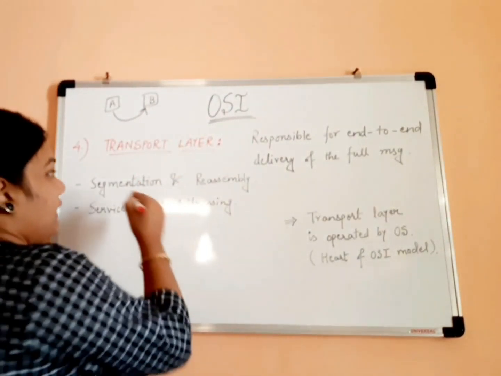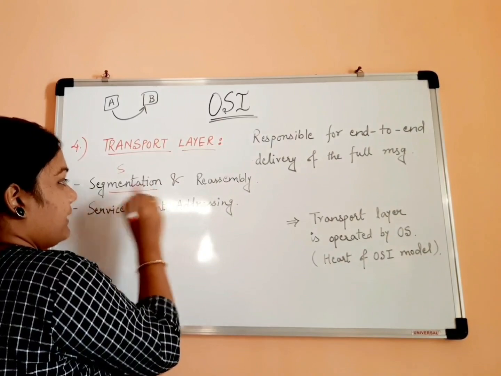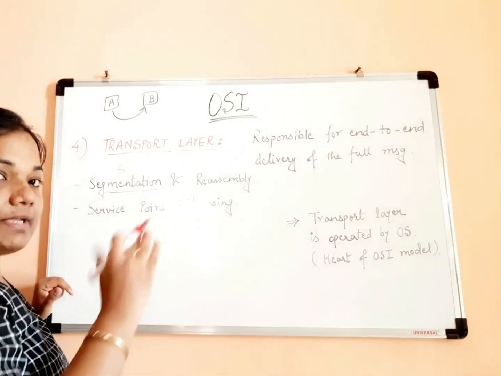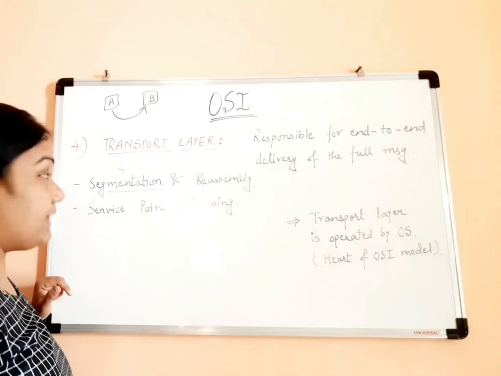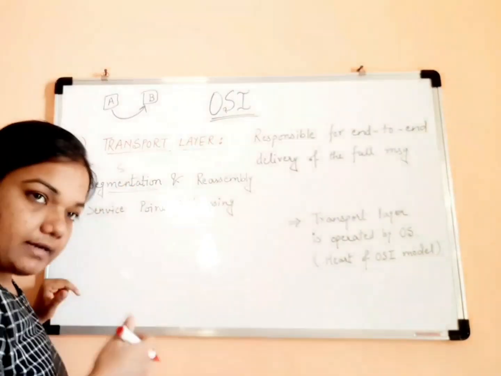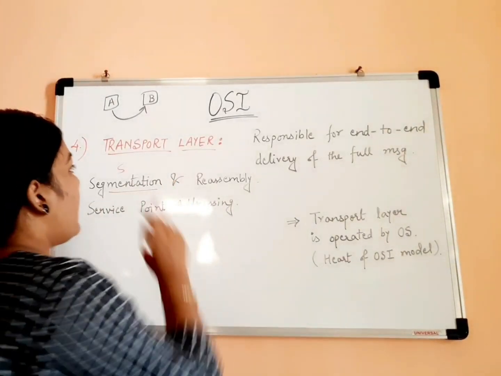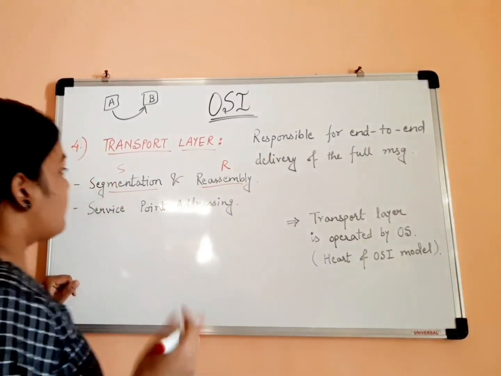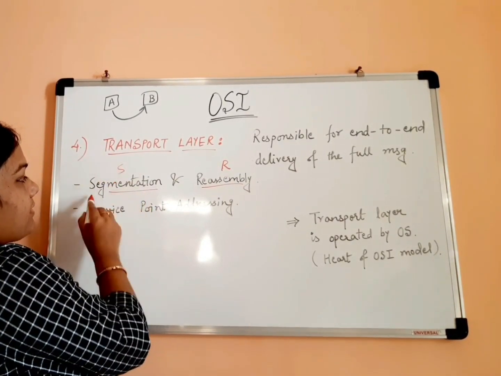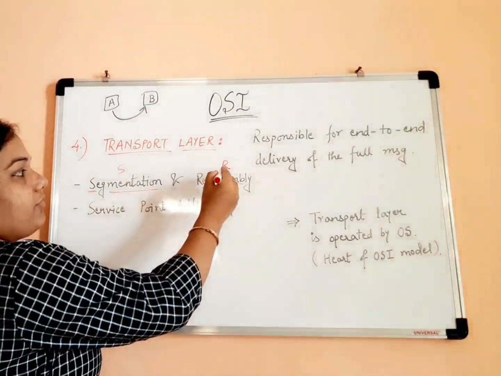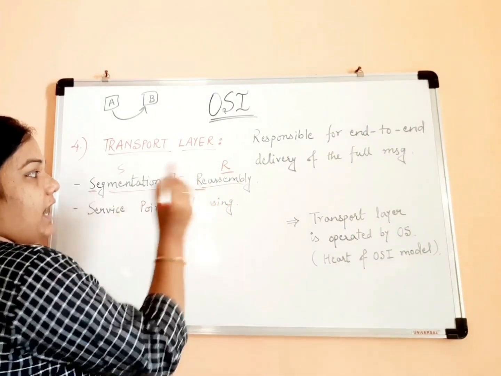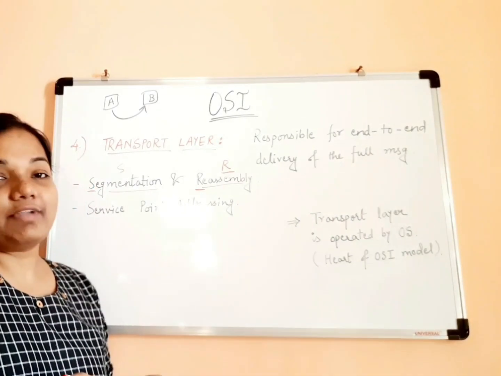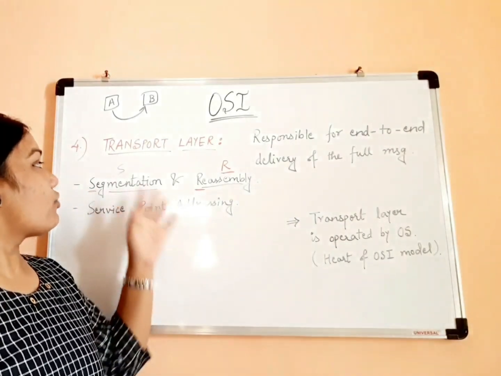So the transport layer at the sender side will do segmentation, because I have told you that all the 7 layers we are having at the sender side as well as at the receiver side. So the transport layer at the sender side will do segmentation, and the transport layer at the receiver side will do the reassembly. Just remember that for sender S, segmentation S is done; for receiver R, reassembly R is done. See, these are little small tricks that will help you to remember the things well. Okay. So what is segmentation?